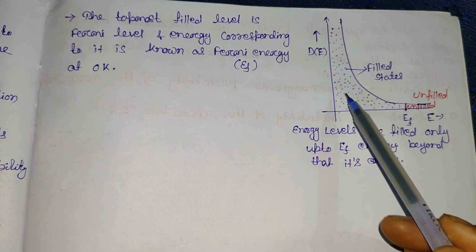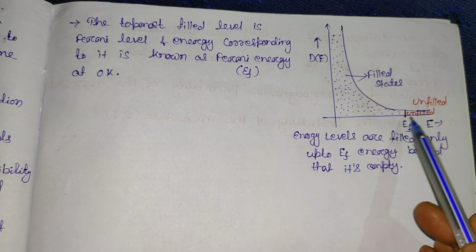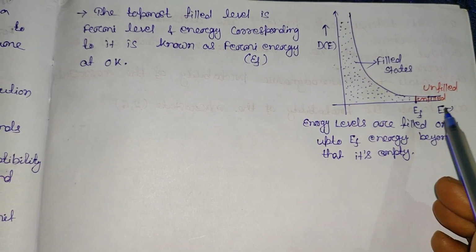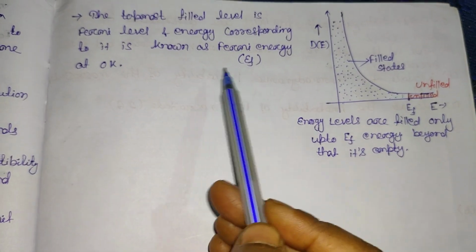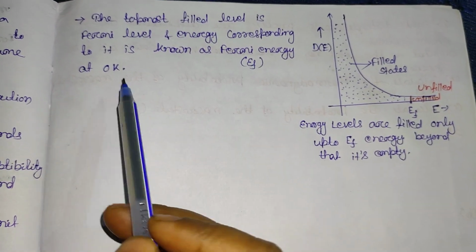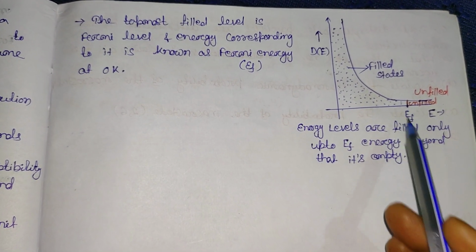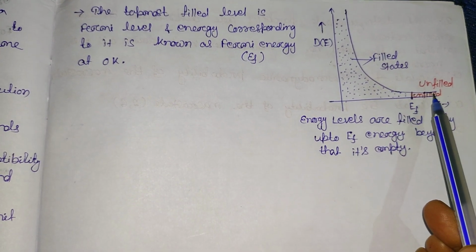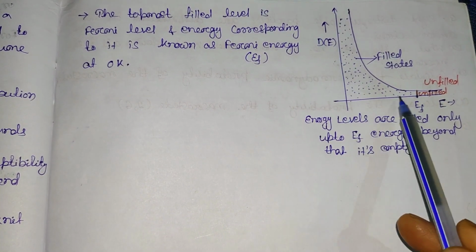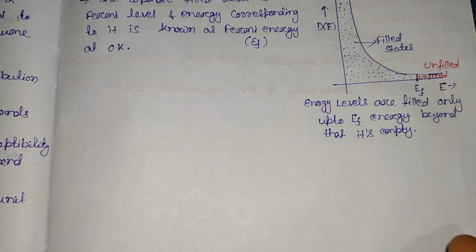So the density of state here means these are your filled states, and above this energy level they are unoccupied, or forbidden, or we can say unfilled. So the topmost filled level is the Fermi level, and the energy corresponding to it is known as the Fermi energy at absolute zero temperature. So this is the Fermi energy level. Clear? Above this level the states are forbidden, and below this Fermi energy level they are fully occupied. So this is all about your density of state, and this is your Fermi energy.